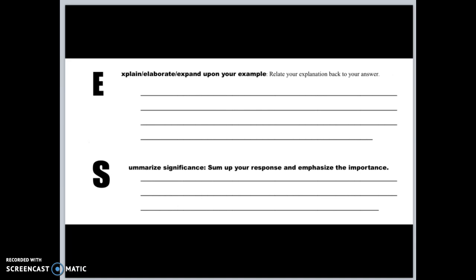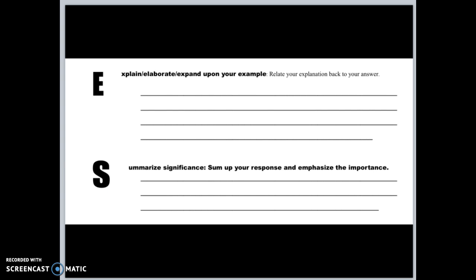After you're done with that, you'll move on to explain what you think and relate what you've said in the citations back to the original question you asked, and then in the end summarize the importance of what is shown through this article.